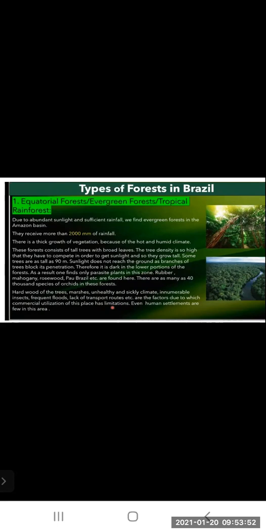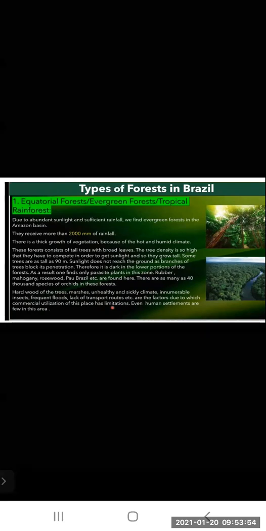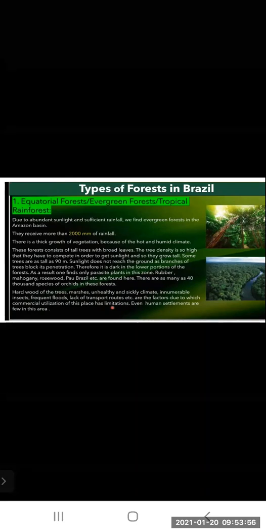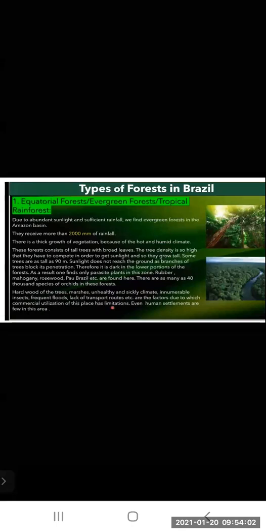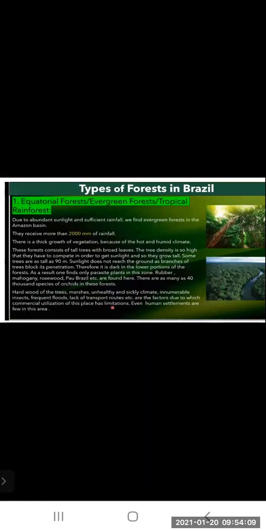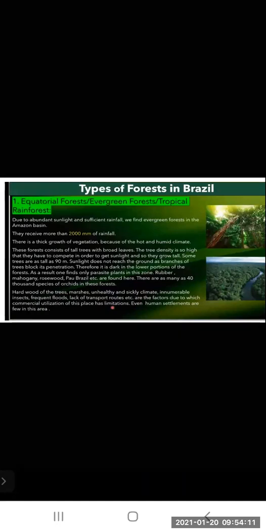Rubber, Mahogany, rosewood, Pau Brazil, etc. are found here. So, which are the trees found over here? Rubber, Mahogany, rosewood, Pau Brazil. These are the trees found over here. There are as many as 40,000 species of orchids in this forest. So 40,000 different types of orchids you can find in this forest.